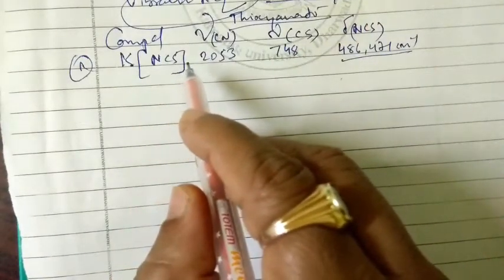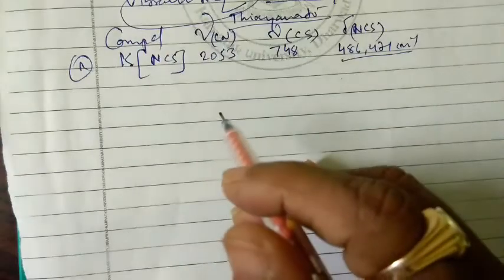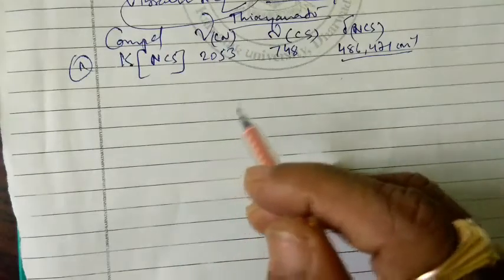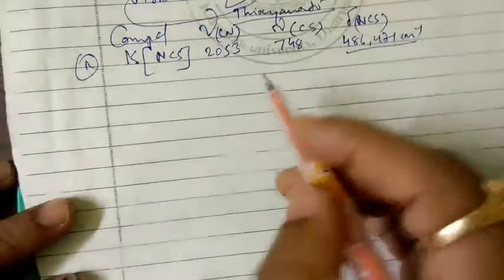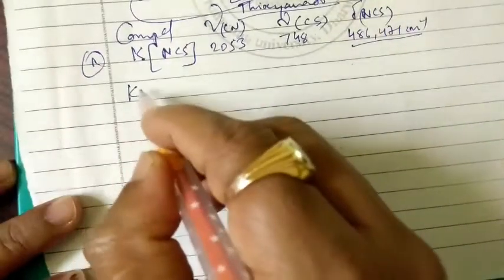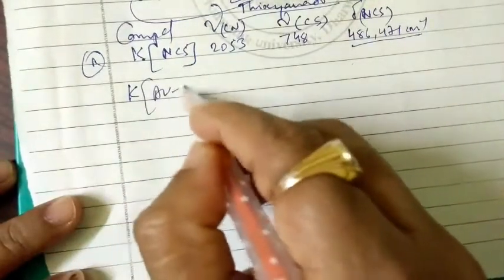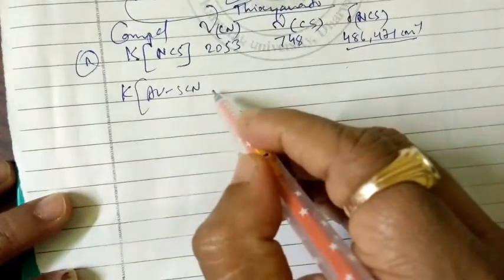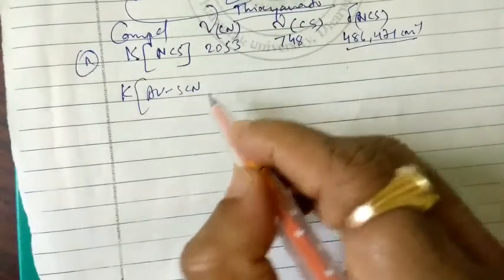Similarly, if we go for a simple example of thiocyanato, that is potassium gold SCN, we can go for this four times.